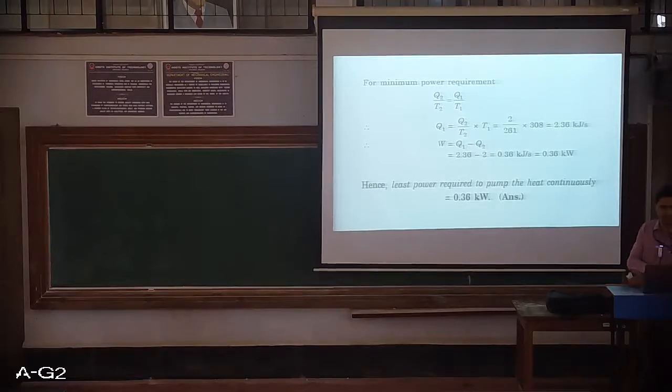So Q1 will be 2.36 kilojoule per second. So W will be Q1 minus Q2, that is 2.36 minus 2, that is 0.36 kilojoule per second, that is 0.36 kilowatt. So the least power required to pump the heat continuously is 0.36 kilowatt.